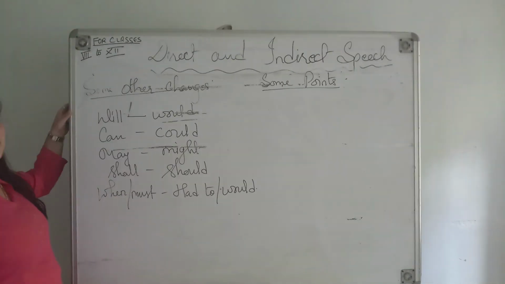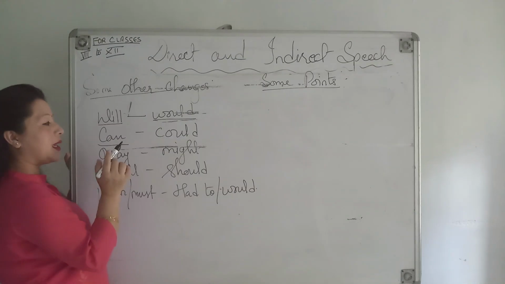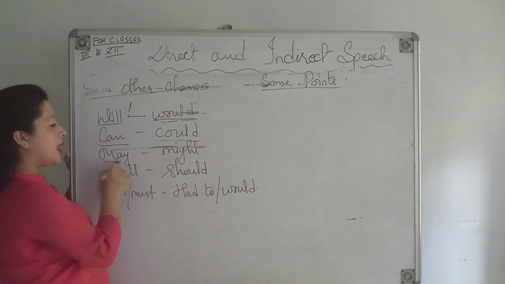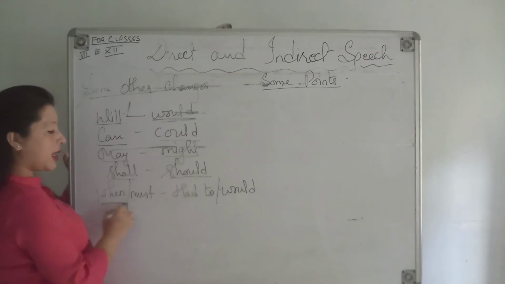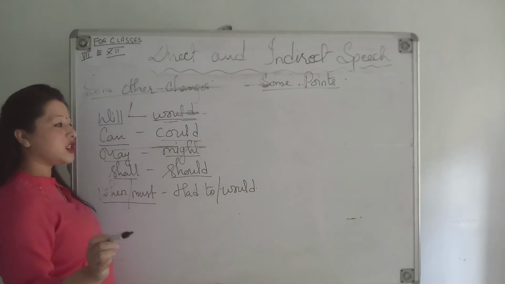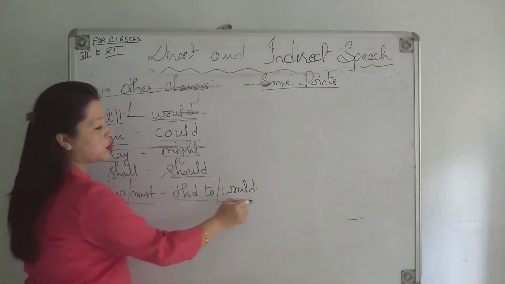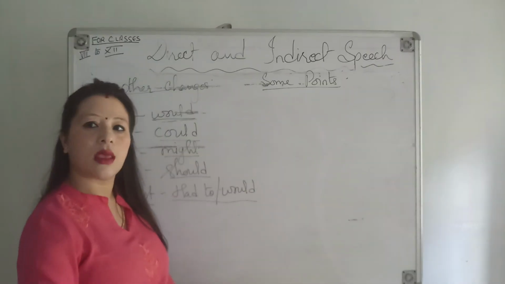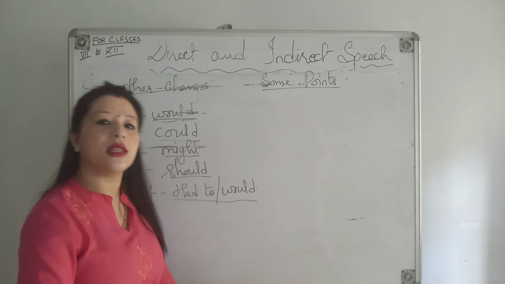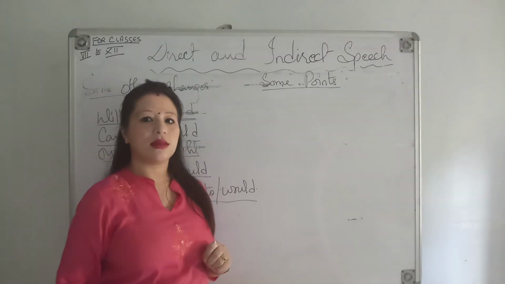Okay, now let's come to the other changes. If there is will in a direct speech, that will be changed into would. If there is can, there will be could. May changes into might, shall changes into should. When and must in indirect speech would be changed into had to or would. So these are the major changes. Okay, now let's move on with the other important points.